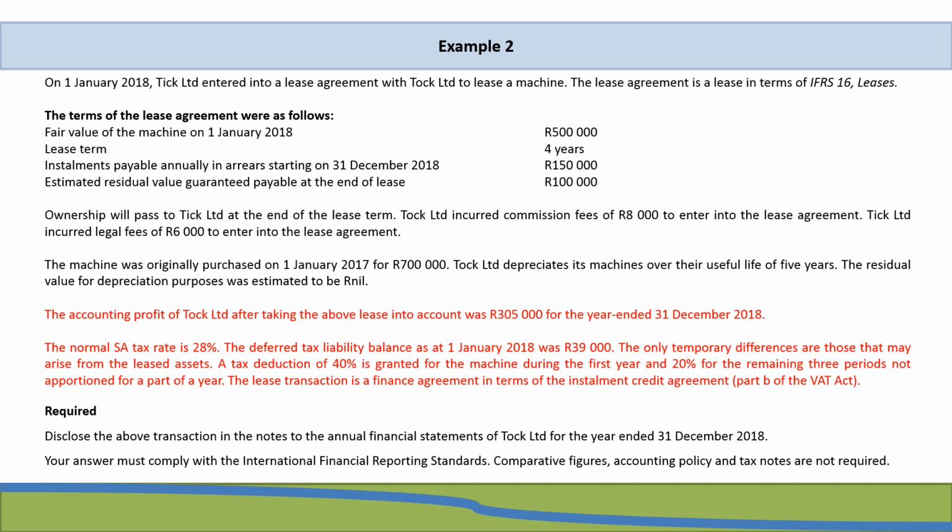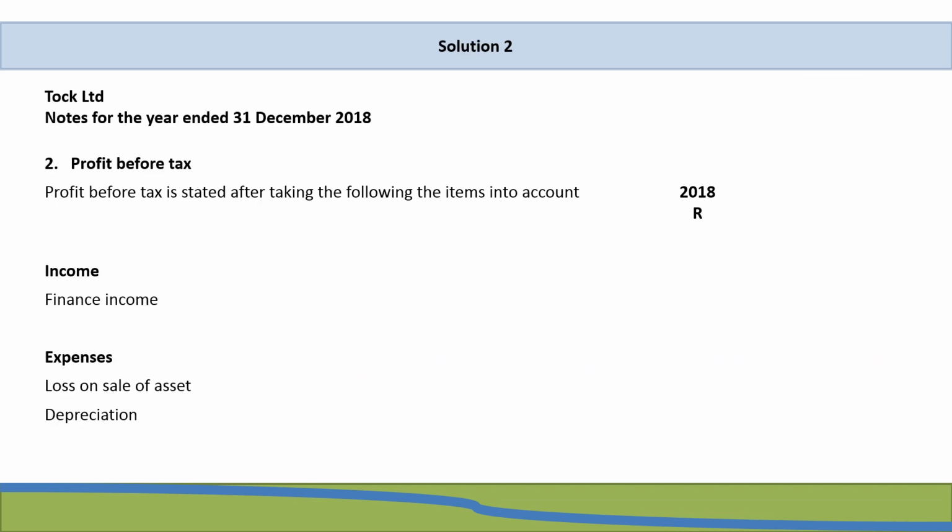So you know now that you do not need to do comparative figures, as well as we can ignore any accounting policy and tax notes. If you are not told to ignore those notes or the comparative figures, unfortunately, you would have to do it if you've been told to comply with the International Financial Reporting Standards. So if we have a look at our disclosure, we know that TOC Limited is a normal lessor.